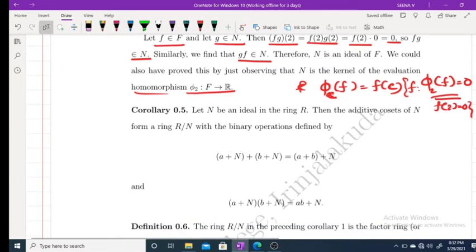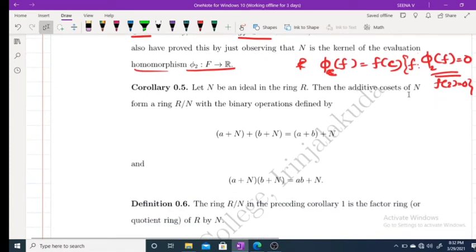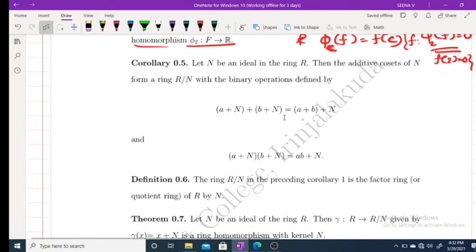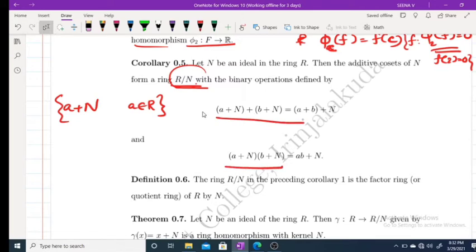Clear? Now let N be an ideal of a ring R, then the additive cosets of N form a ring R by N, with binary operations defined by a plus N plus b plus N equal to a plus b plus N, and a plus N into b plus N equal to ab plus N. R by N consists of elements of the form a plus N, a belongs to R, and the result says that these additive cosets R by N form a ring under these operations, addition and multiplication.